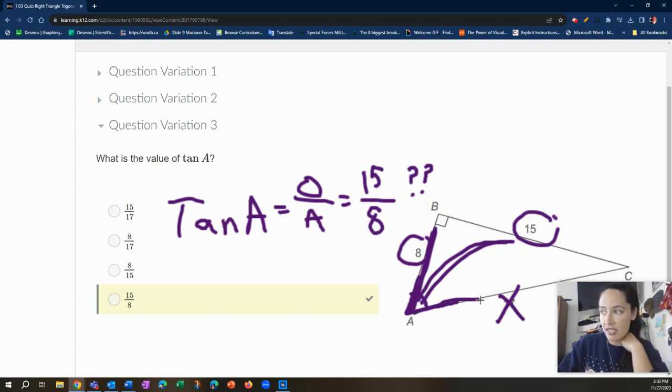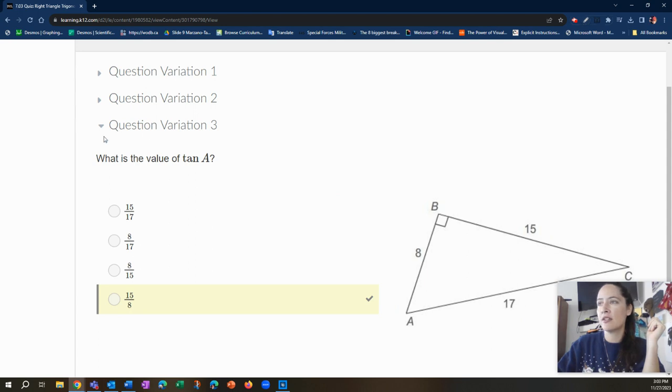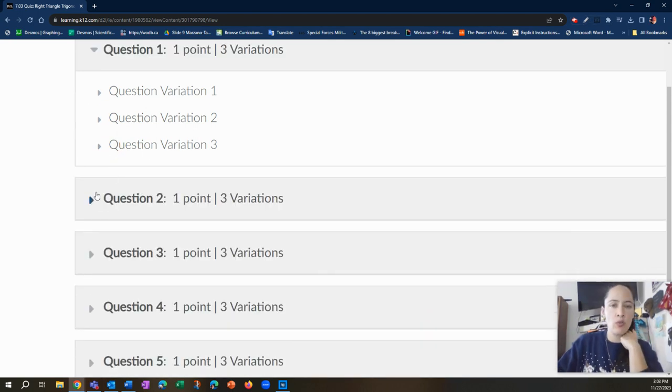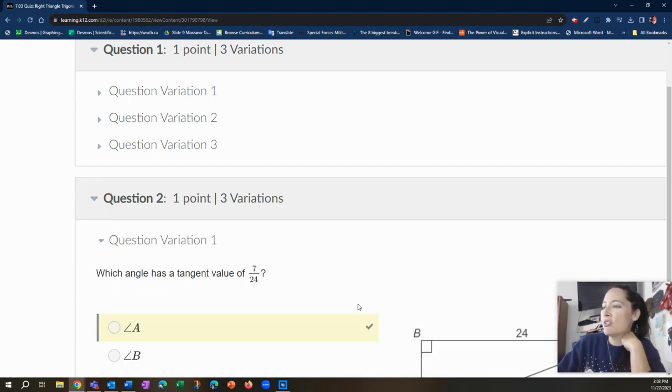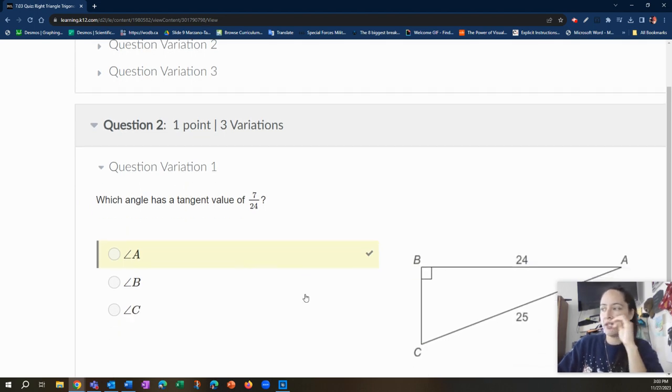Yes, it is technically adjacent to angle A. It's one of the sides that make up the angle, but it's not how we're identifying the pieces of this puzzle. Okay. Good questions in class, good questions in one-on-ones. Thank you for your thinking. If you're asking questions, that means you're thinking about it. So good job. Question 2, which angle has a tangent value of 7 over 24?